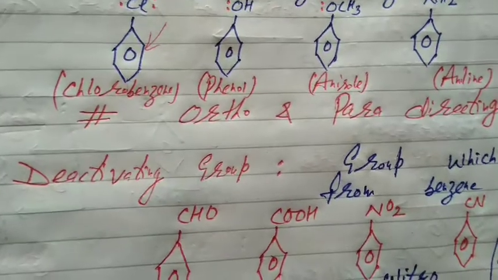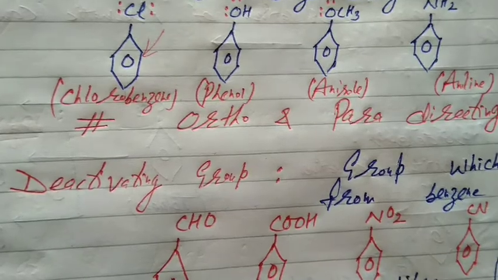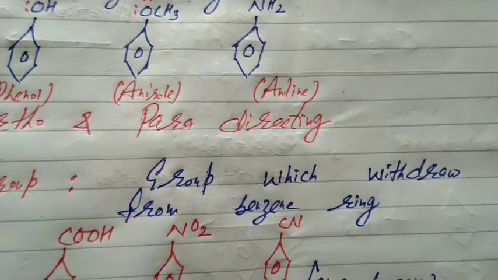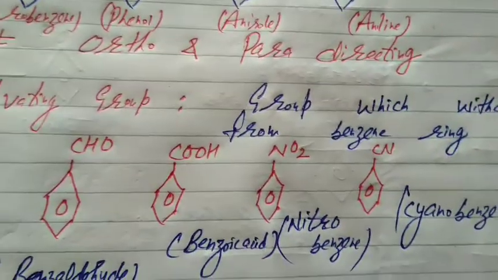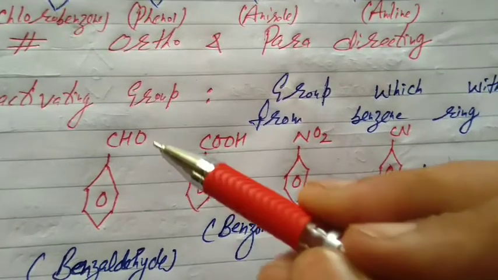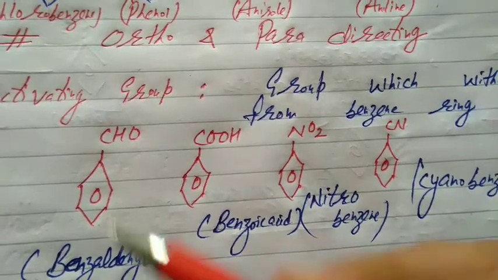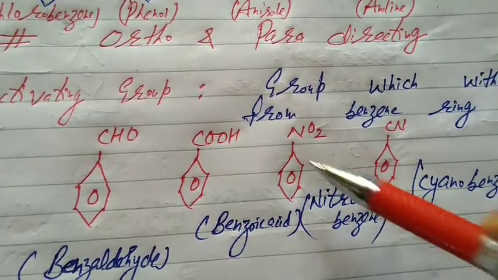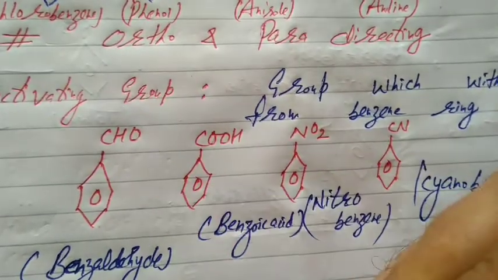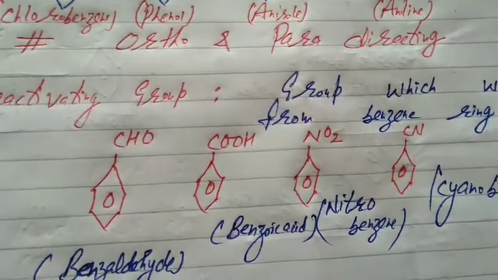Deactivating groups. Students, for deactivating groups, reactions are slow as compared to benzene. These are groups which withdraw electrons from the benzene ring. Means the group linked with the ring possesses an electron-withdrawing oxygen atom. These are deactivating groups: benzaldehyde, benzoic acid, nitrobenzene, cyanobenzene. They withdraw electrons from the ring, that is, electron density on the ring decreases. Hence their reactions are slow as compared to benzene.